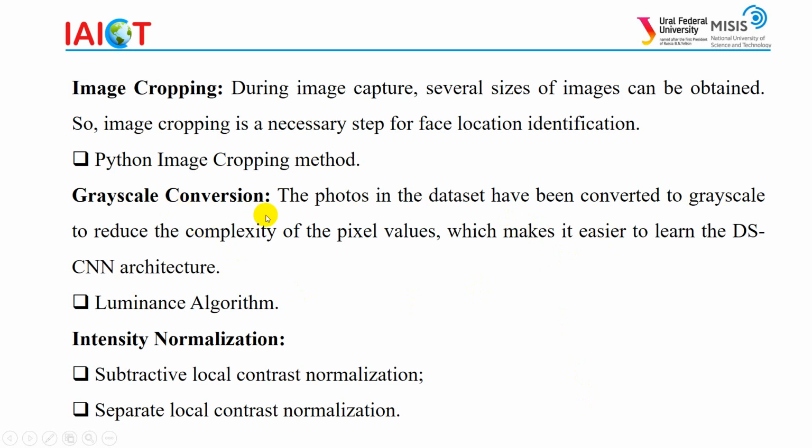Grayscale conversion. The photos in the dataset have been converted to grayscale to reduce the complexity of the pixel values, which makes it easier for the proposed model to learn. For grayscale conversion, we have used the luminance algorithm, which is designed to match human brightness perception by using a weighted combination of the RGB channels. Now intensity normalization. The normalization of facial images is performed through a two-step procedure, which are subtractive local contrast normalization and separate local contrast normalization.